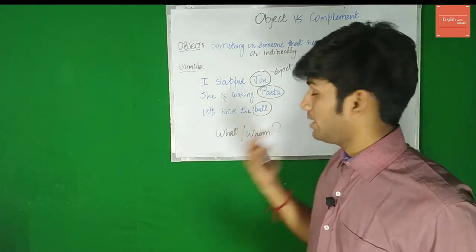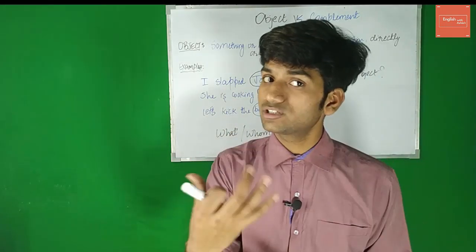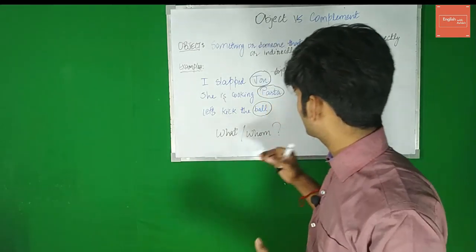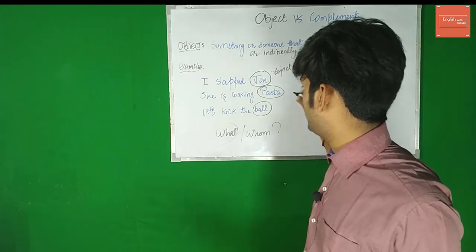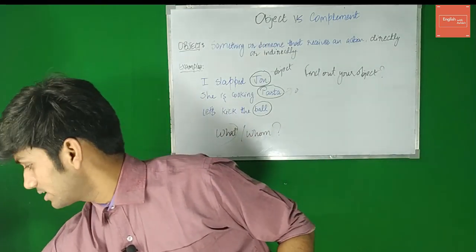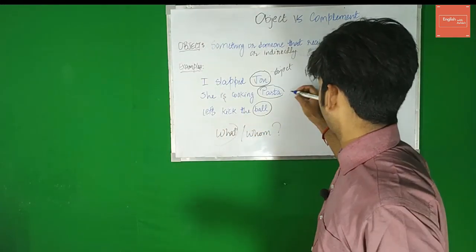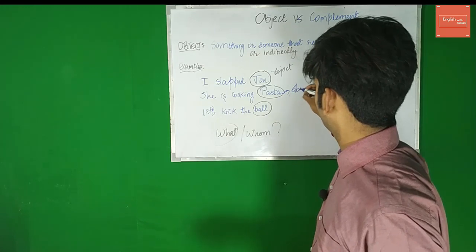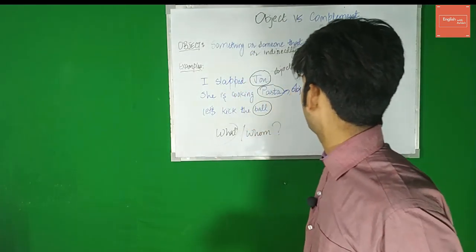Again, she's cooking pasta. You cook something. You don't just cook. You always cook something. So she is cooking pasta. She's cooking what? The moment you ask this question, she's cooking what? You get your object. Pasta. Again, this marker is not working. I'm gonna need one more marker, and here I have one, right? So the object of this sentence is pasta. She's cooking food. Food could be our object too.